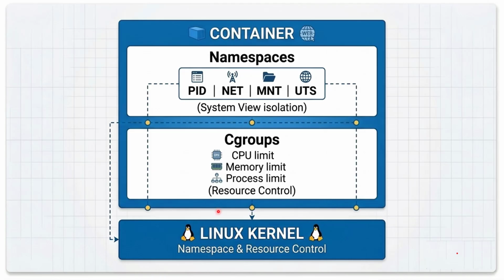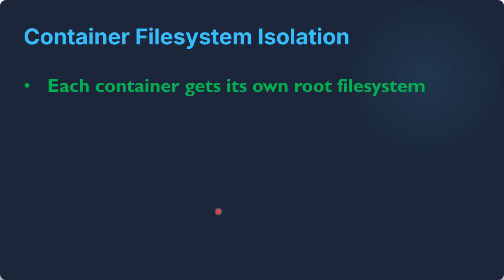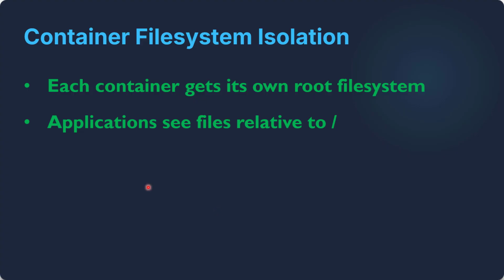But containers also need their own file system environment. When an application runs inside a container, it should see its own files, not the host's. This is done by giving each container its own root file system. The root file system starts at the slash. From the container's perspective, that is the entire system. So when it accesses /etc, /usr, and /var, it accesses its own isolated system.